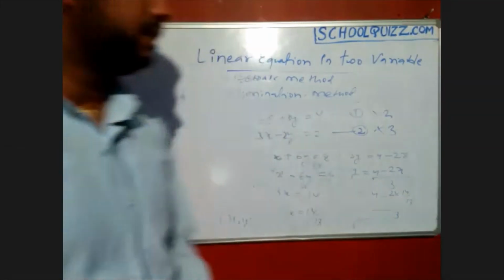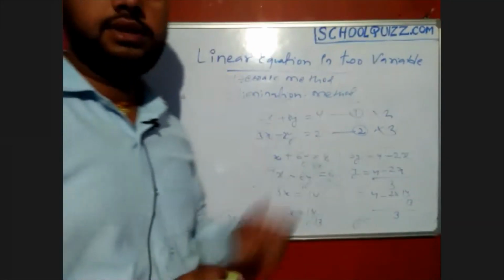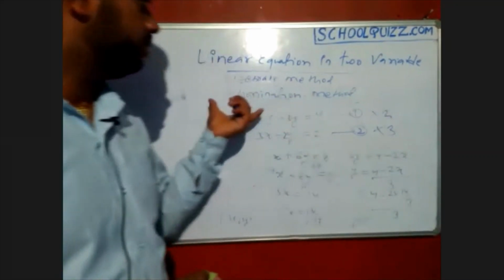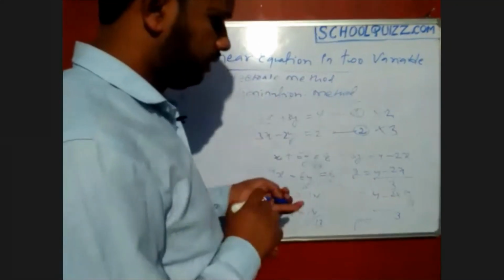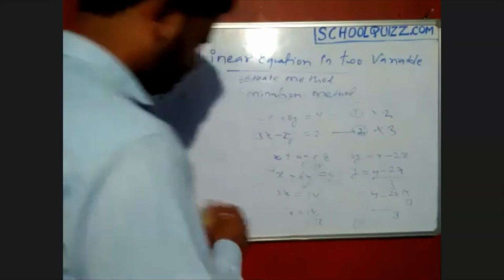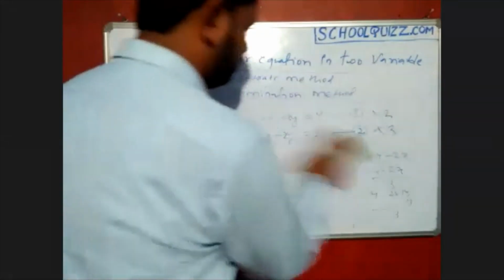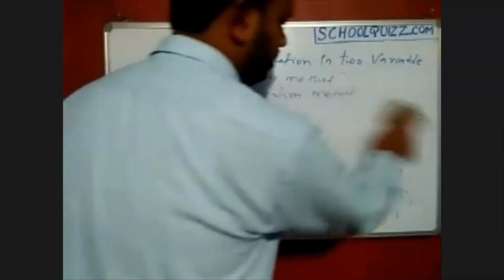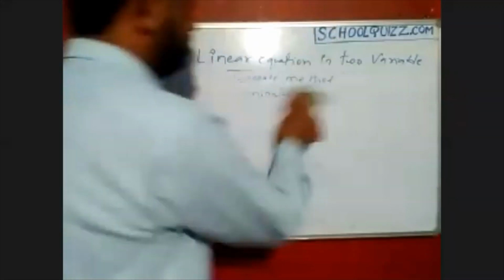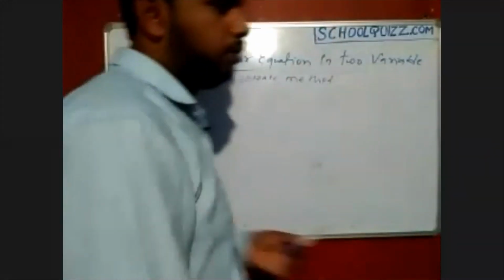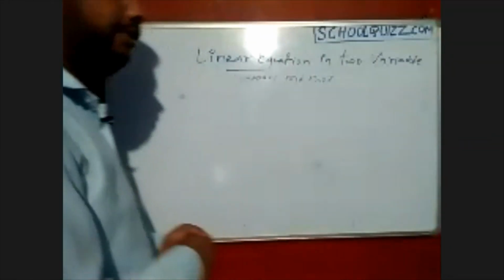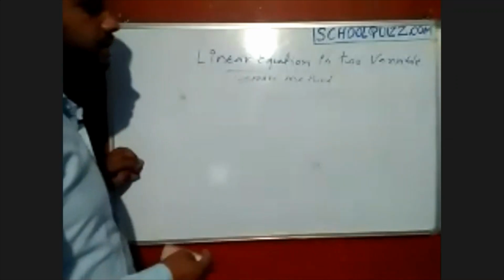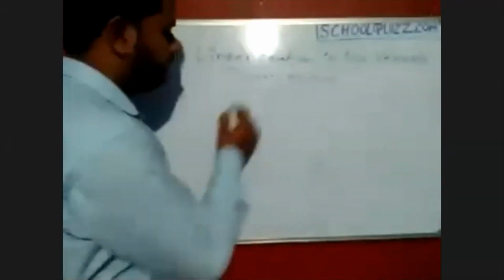Okay, so this is the second method, the elimination method, in the algebraic way to find the solution of linear equations in two variables. The third one is actually not in the syllabus, but I'll give you a small formula for that, so later if you meet these things again in your life, you should not feel any difficulty.